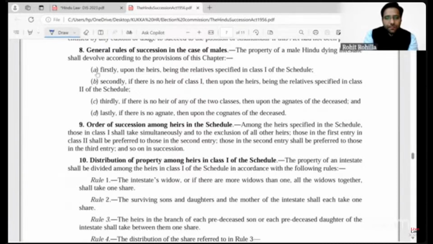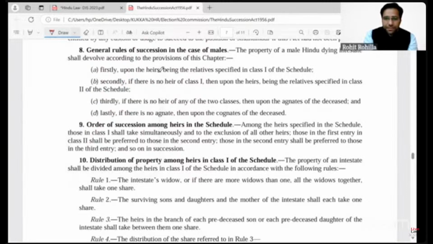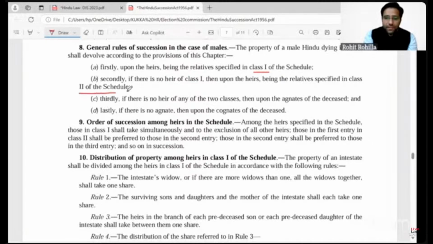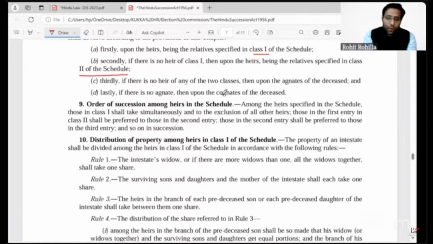Section 8 actually provides you the classes of heirs in cases of males. It simply says that there are a total of four classes of heirs in case of males. Class 1 heirs and class 2 heirs are mentioned in the schedule, and that's why reading the schedule along with these sections becomes very important.